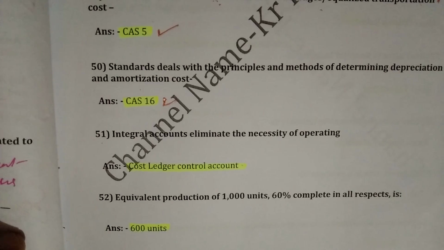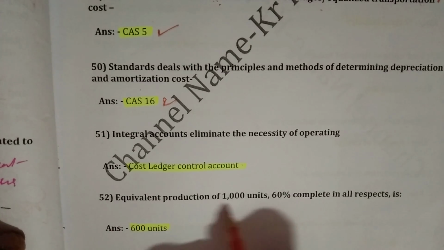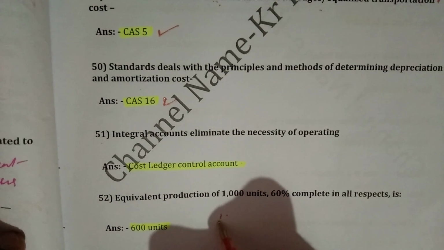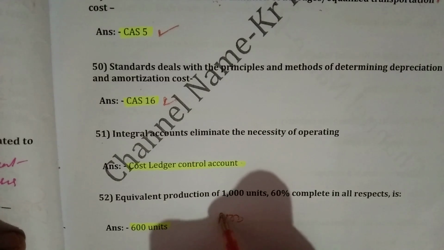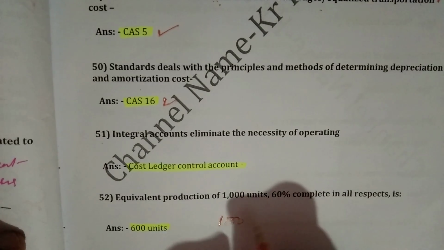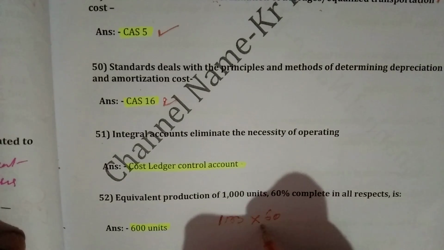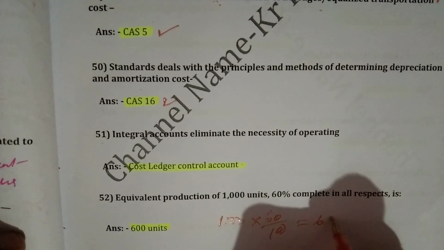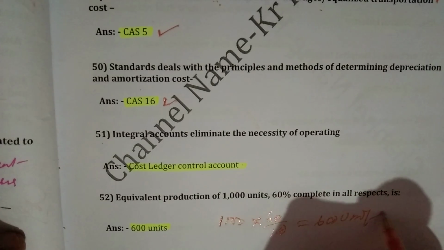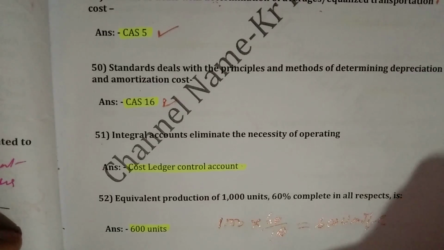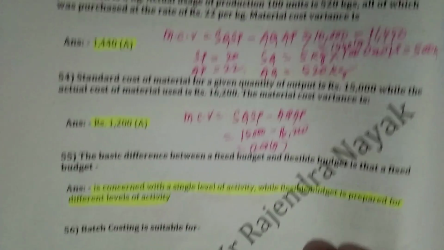Equivalent production of 1000 units, 60% complete in all aspects is, right answer will be 600. 60% complete in all aspects means 60 by 100 of 1000, simply 600 units. Right, very easy question.